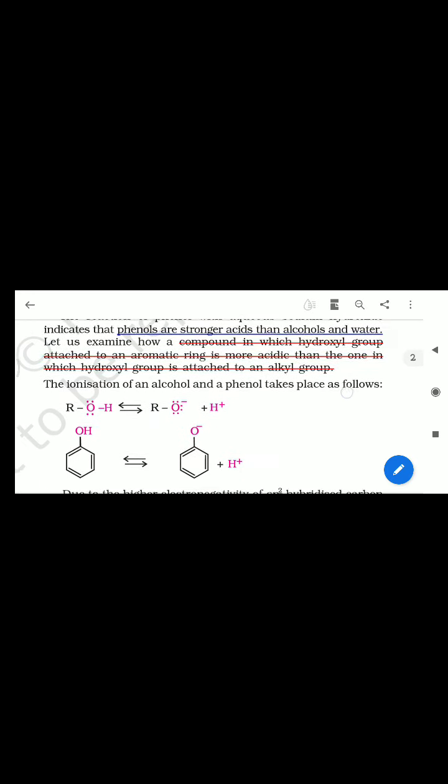The ionization of alcohol and phenol takes place as follows, and in this ionization you may say that the negative charge in phenoxide ion is distributed all over the ring, but in RO minus it is not stabilized, while it is destabilized by the plus I effect of R. So phenol is more acidic than alcohol.